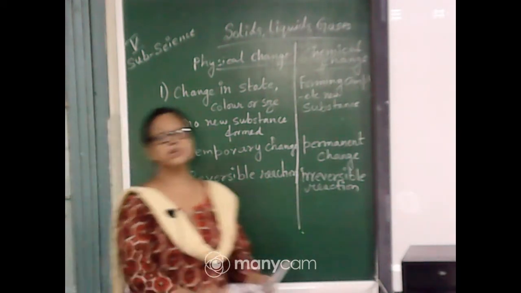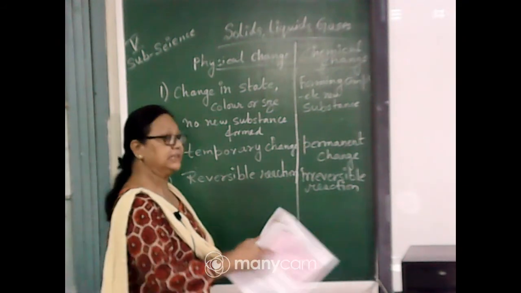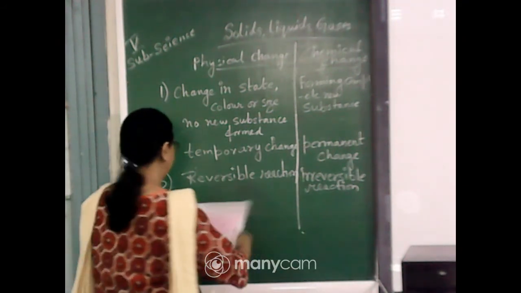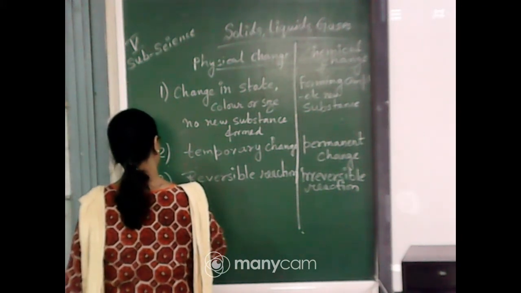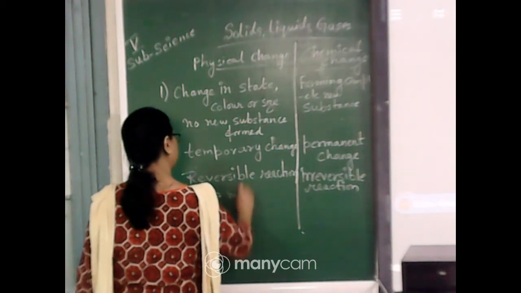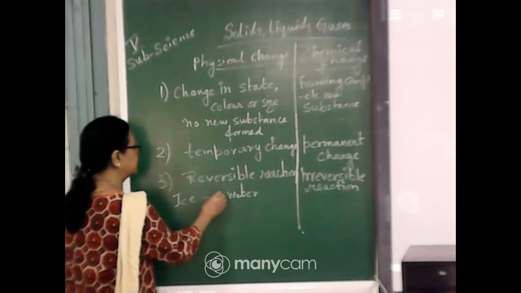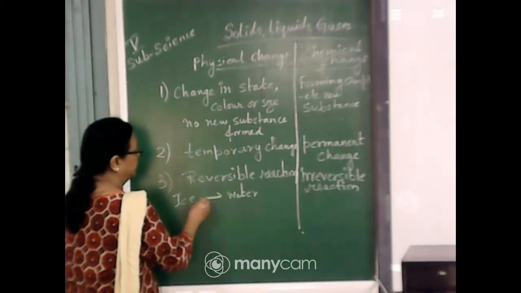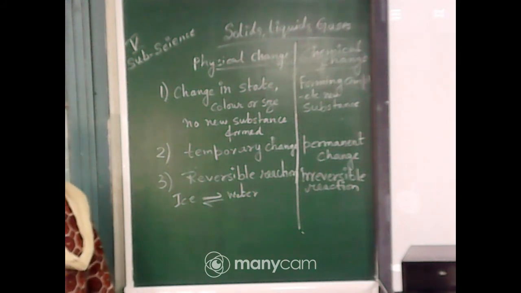Now we will write a few examples of the physical change and the chemical change. So the examples are: ice changes into water, and when we reverse the reaction, again we will get back the ice from the water.